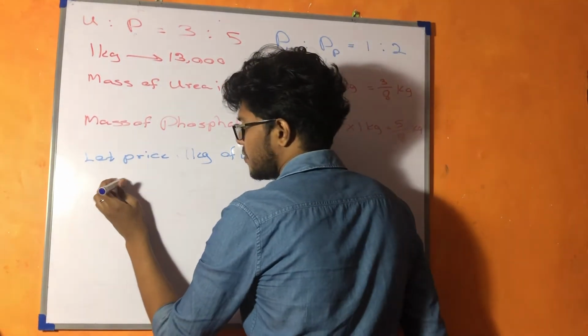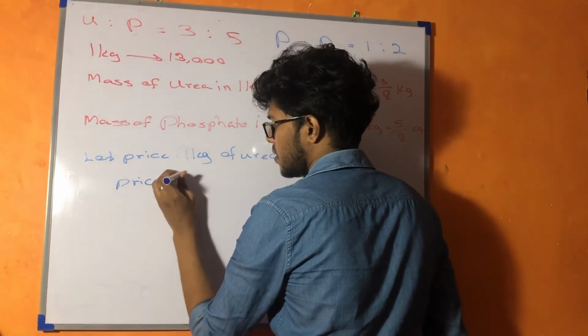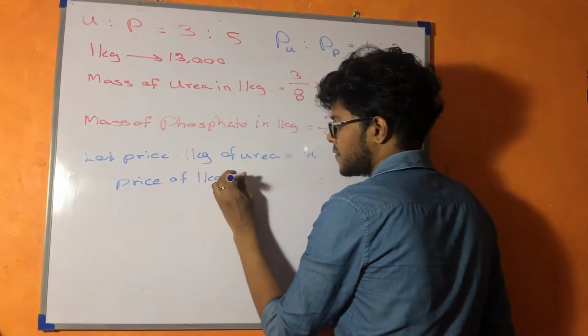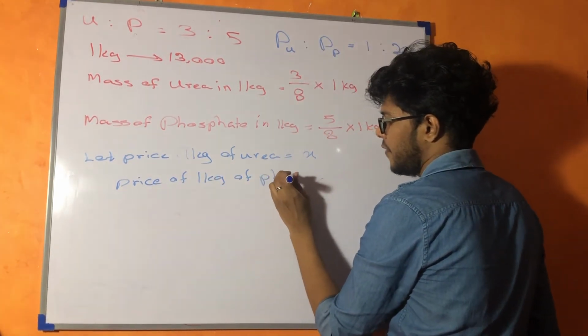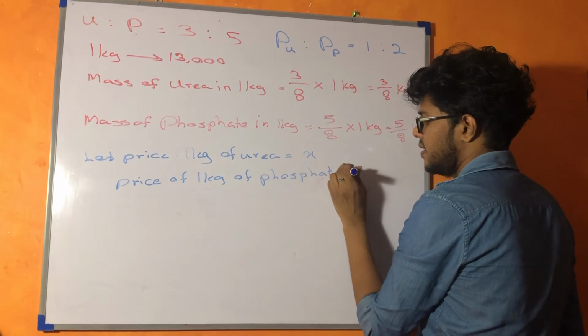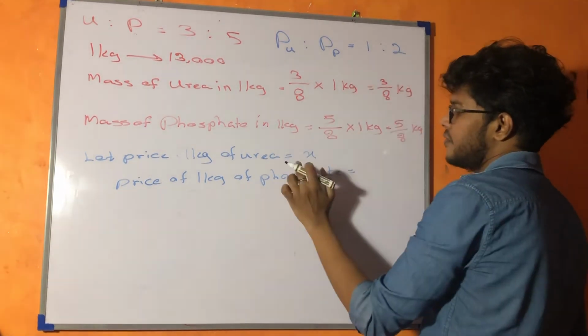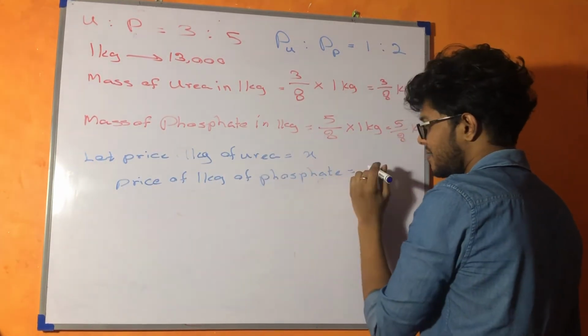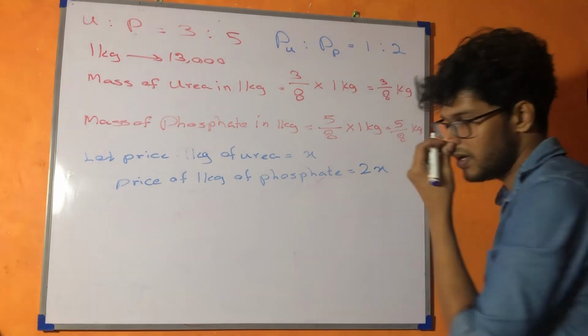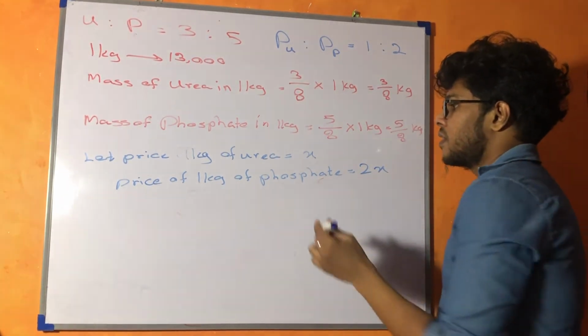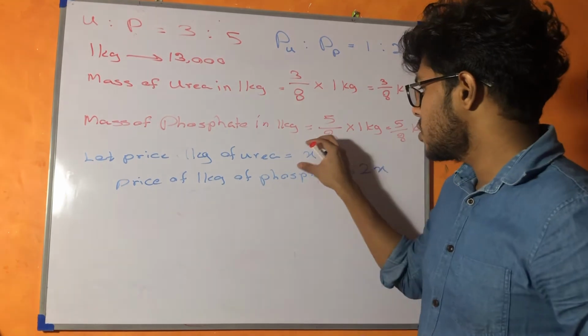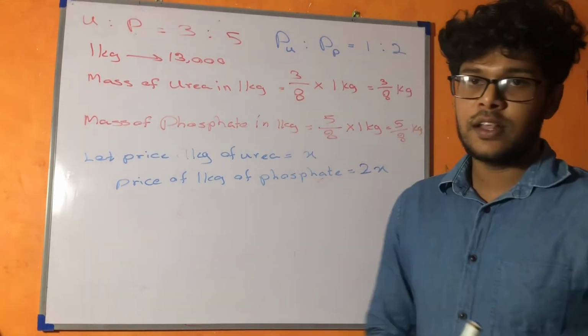Then we know the price of 1 kilogram of phosphate is equal to how much? It is 1:2. If the price of urea is x, this is definitely going to be 2x, right? Then we know the price of 1 kilogram of urea, we know the price of 1 kilogram of phosphate.